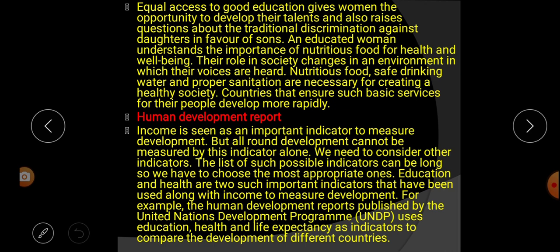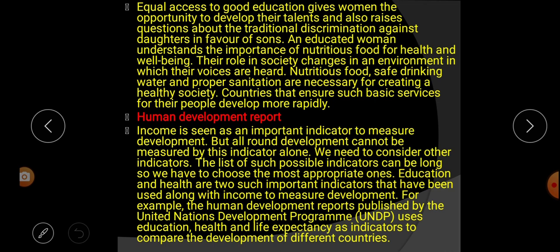We know that we are living in a male dominated society where boys always get more favorable treatment or more benefit compared to girls. But while we are giving good education to everyone, then what happens? Women get the chance to develop their talents and they raise questions in the traditional society, against those who are discriminating against daughters and showing more favor to sons.